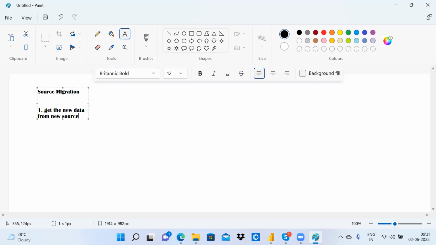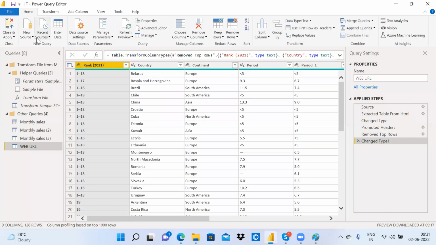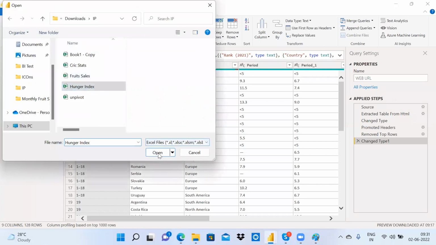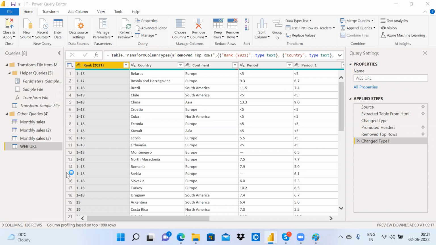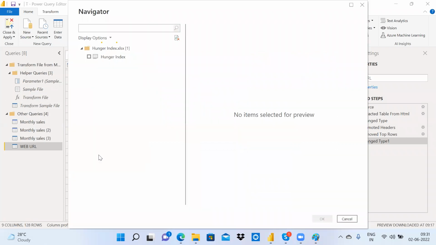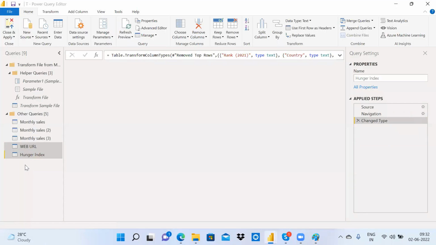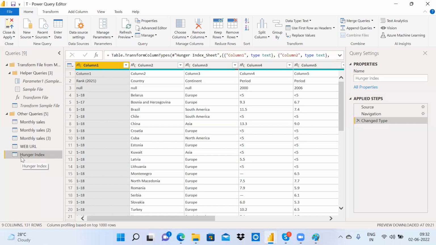Okay, this is the first step. So let us go here and get the new data. I'm getting the Excel hunger index. Now I got this data. I have only 3 steps.